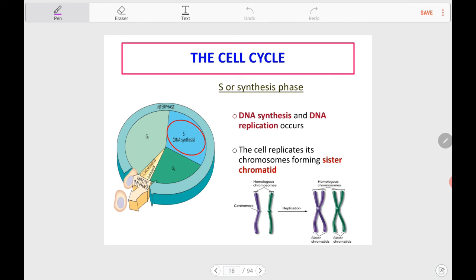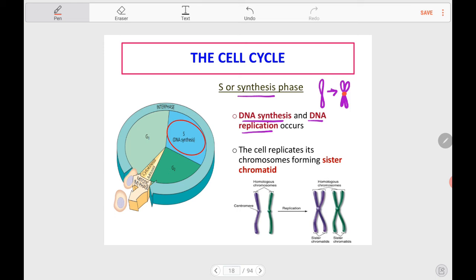Next is S phase or the synthesis phase of the interphase. During this phase, as the name suggests, this is where DNA synthesis occurs, which basically means that DNA undergoes a process called DNA replication. At this point, from one copy of DNA, each cell now will have two copies of DNA. But the two copies of DNA are still attached at the same centromere.